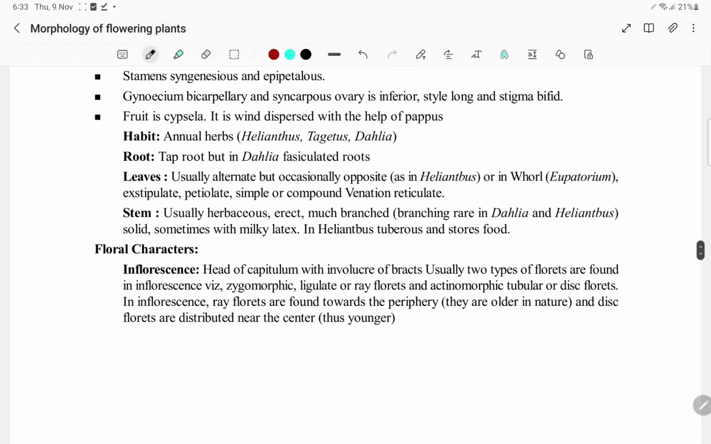Gynoecium is bicarpellary, syncarpous. You will be having the inferior ovary. And style is long, stigma is bifid. Fruit is cypsela, which is spread by wind with the help of pappus. Annual herb Helianthus, Tagetes, Dahlia. Root, taproot, but in Dahlia fasciculated roots.